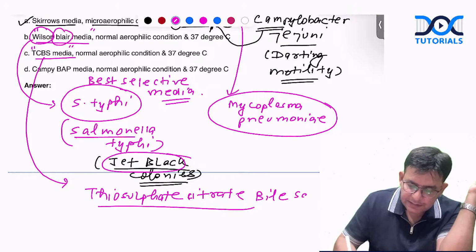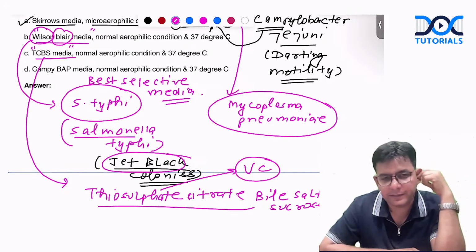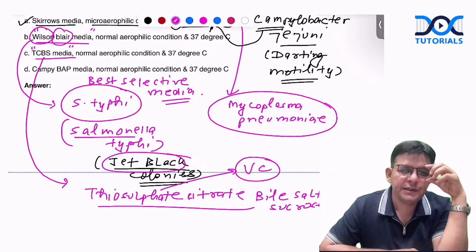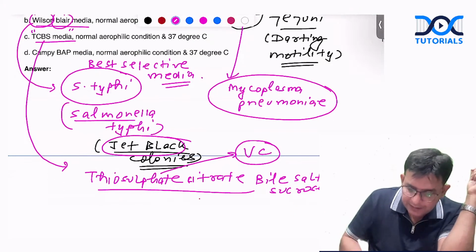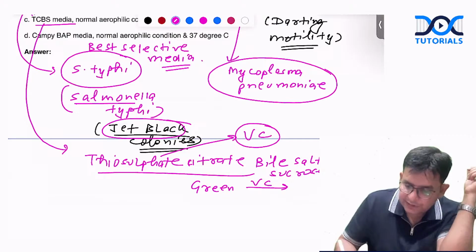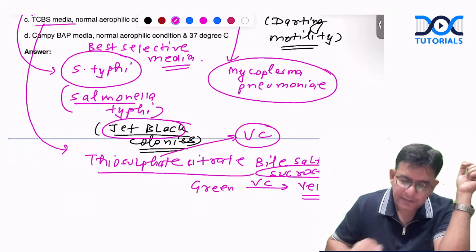And this is for which particular organism, guys? It is for Vibrio cholerae. Which color media? It's a green color media. If Vibrio cholerae grows on it, it changes to yellow, because sucrose is fermented.